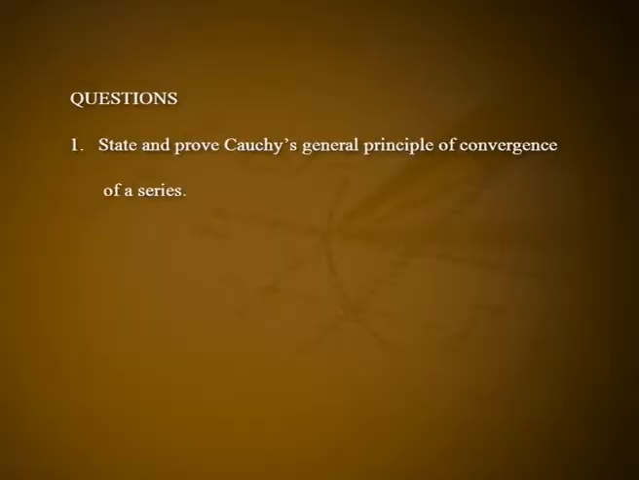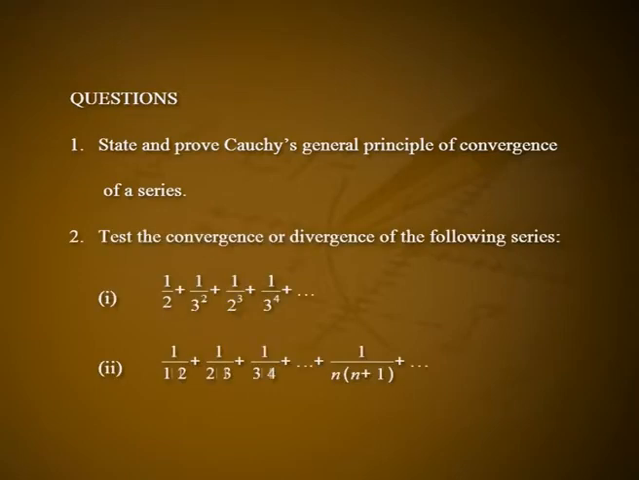First one, state and prove Cauchy's general principle of convergence of a series. Second one, test the convergence or divergence of the following series. First one, 1 by 2 plus 1 by 3 square plus 1 by 2 cube plus 1 by 3 raised to 4 plus etc. Second one, 1 by 1 into 2 plus 1 by 2 into 3 plus 1 by 3 into 4 plus etc. plus 1 by n into n plus 1 plus etc.